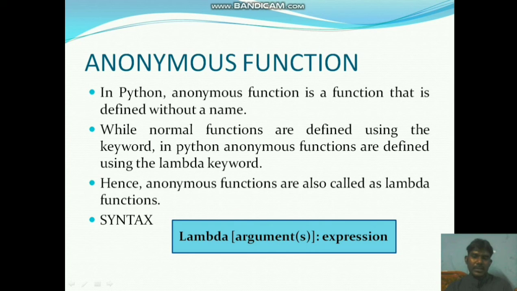See here the syntax: we use the keyword lambda, then directly go to the arguments. We can declare multiple arguments here also, then a colon and an expression. That is also possible in an anonymous function.